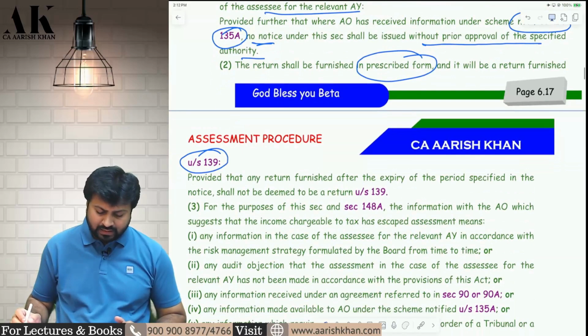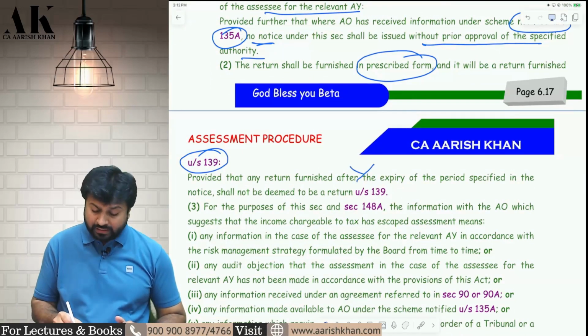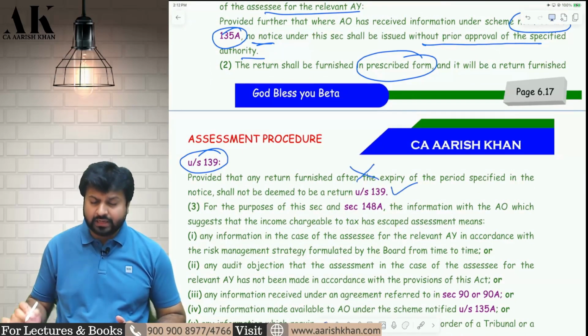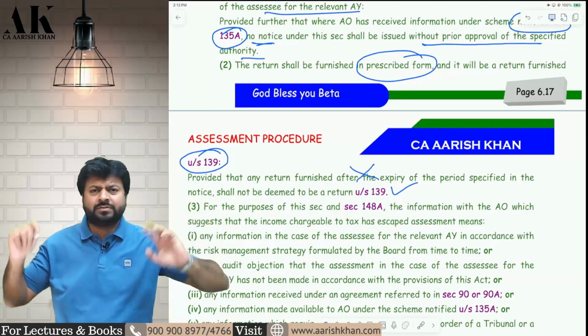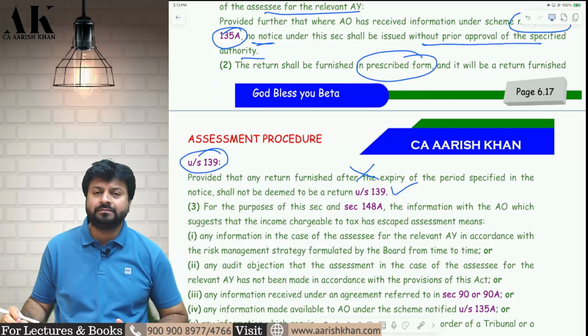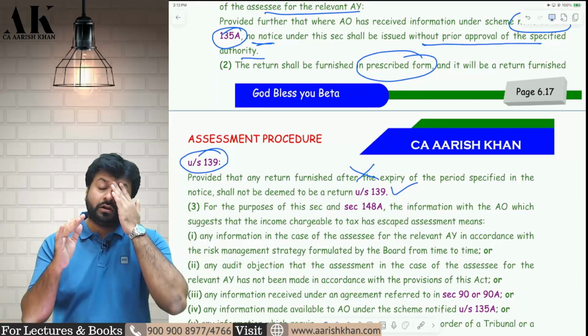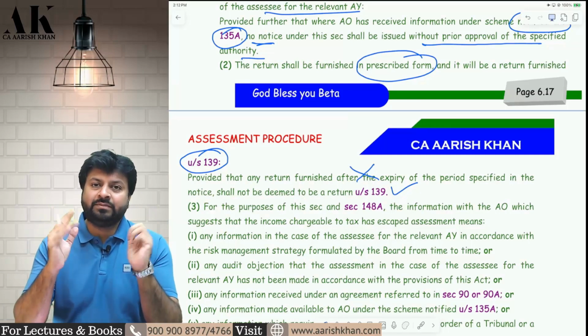And if the assessee does not file the return on time, then it shall not be deemed to be a return under 139, and then the AO will do best judgment assessment against the assessee. All those things will happen. Now till here, what is important, you have to keep in mind: the flow of this section is very important.